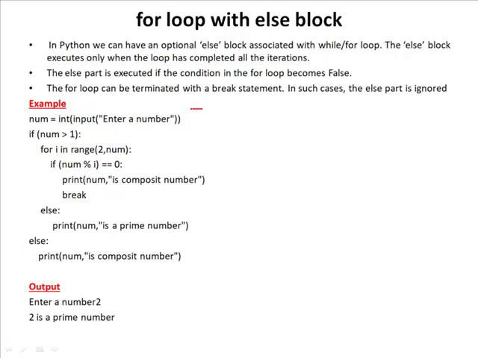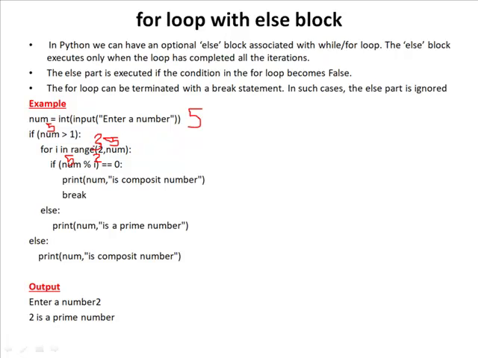For example, if the value is 5, then check the condition here. 5 greater than 1, condition is true, and iteration starts from 2 to 5. That means I initial value is 2, so the internal condition is 2 less than 5, condition is true, so it enters into the for loop body, and here in place of number it will take the value 5, and in place of I it will take the I current value, that is 2. So 5 modulo 2 equal to 0. Now this condition is false, so it will go to the next iteration. That means I value increases by 1.